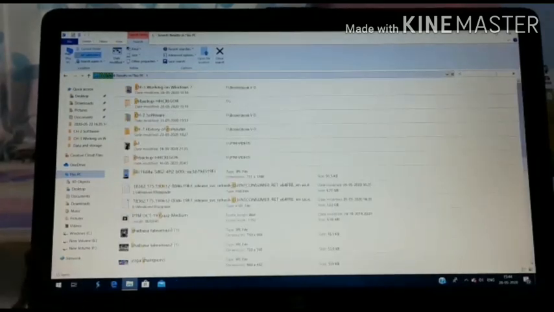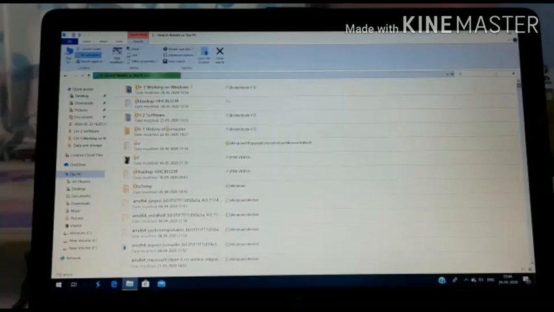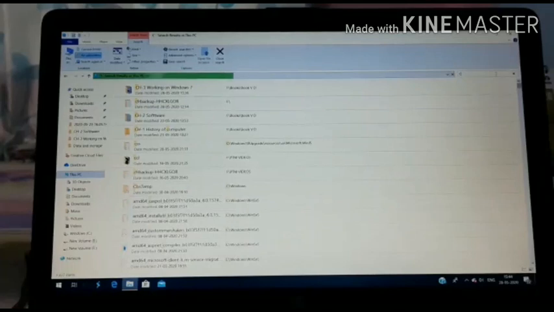Now see, I have written C in the search box. What happened? Whatever files start with C, or maybe C is coming in between, are showing over here. It means all the files which start with C, or have C in between the words, will be shown over here.